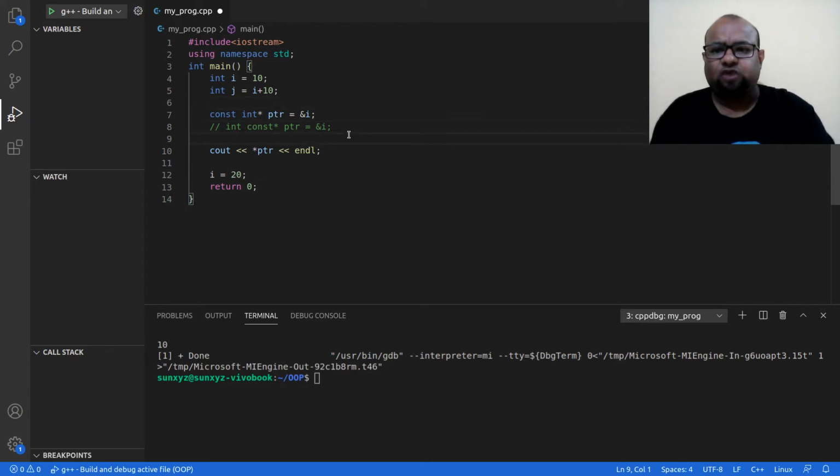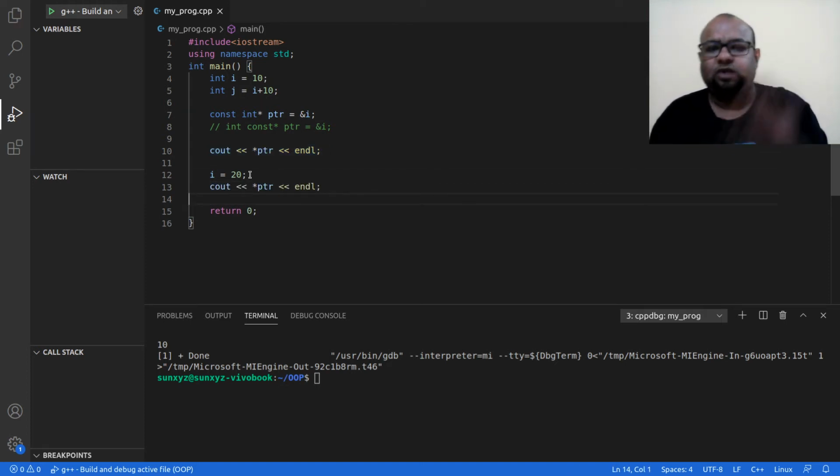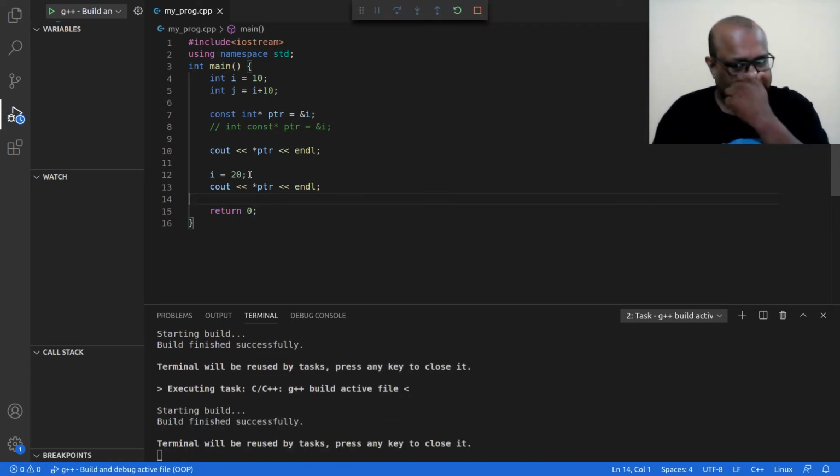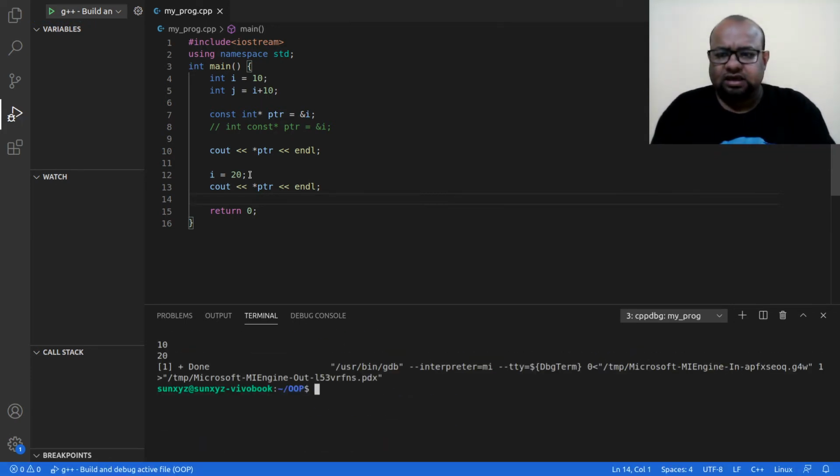Then using this pointer I have printed the value of I, which was 10, so this is fine. Then I have updated I to 20, and let me use this pointer to print the value of whatever this pointer is pointing to. So this pointer is pointing to this integer I. Let me go ahead and execute this. Yeah, this is fine.